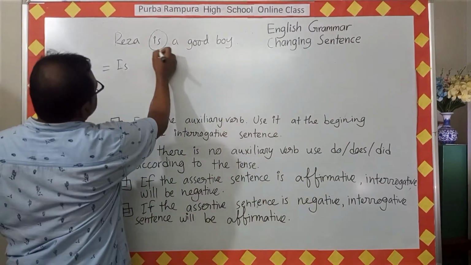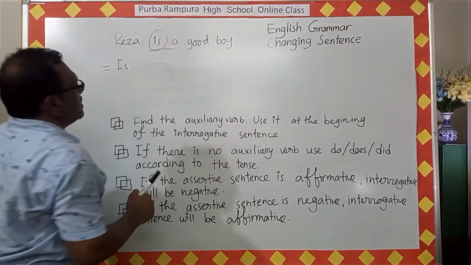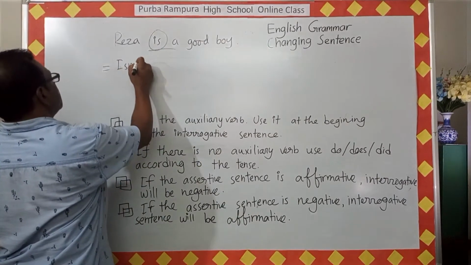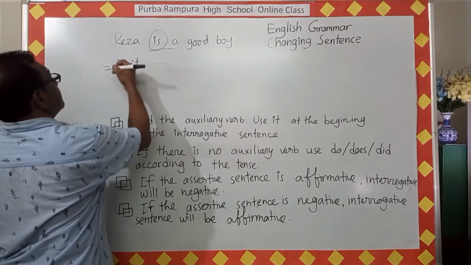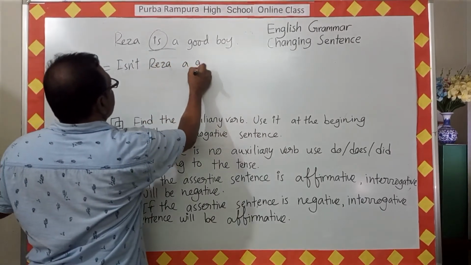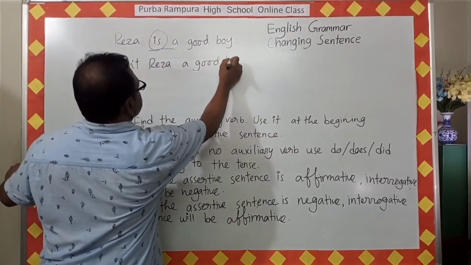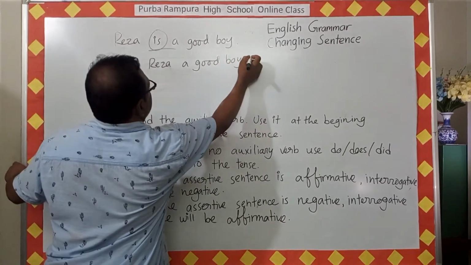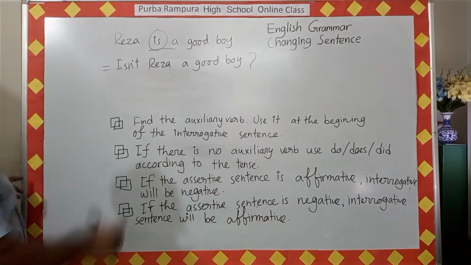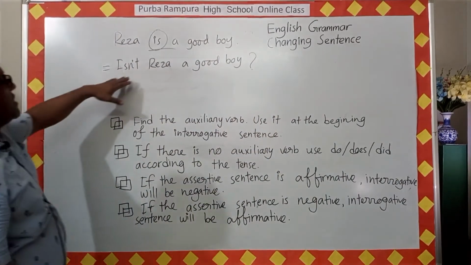And look, this is an affirmative sentence, so the interrogative sentence will be negative, and not should be used here. Isn't Reza a good boy? At the end there should be a note of interrogation. Isn't Reza a good boy?